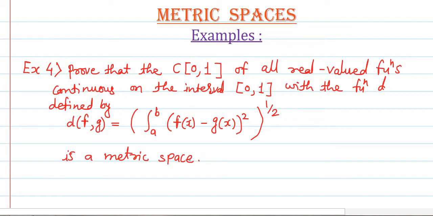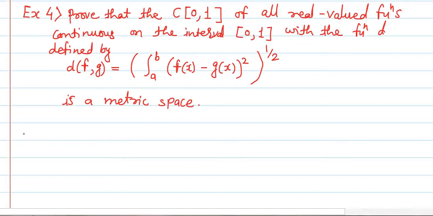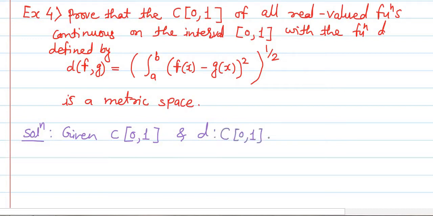So we'll solve this example. Solution is: given C[0,1] is the set of all real valued functions continuous on the closed interval [0,1], and d, which is from C[0,1] cross C[0,1] into the set R, the set of real numbers.